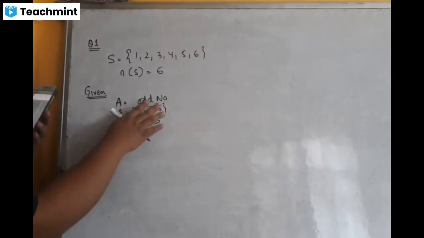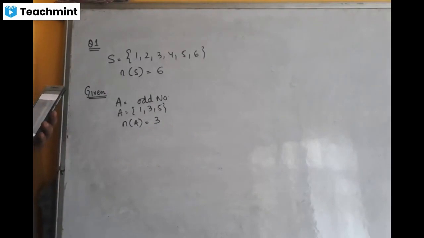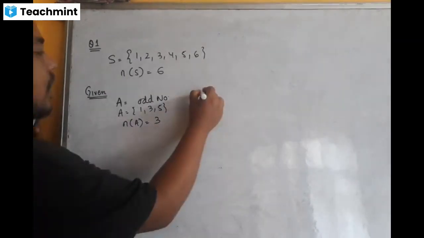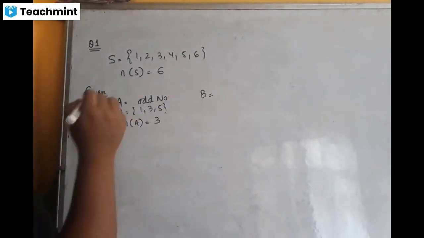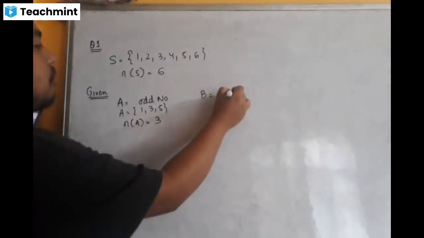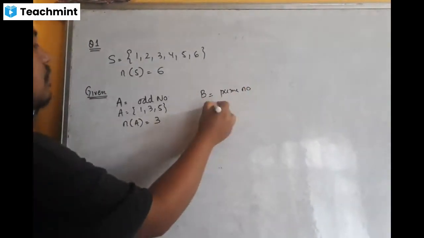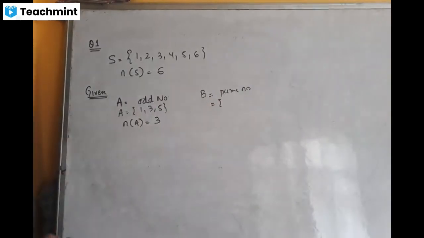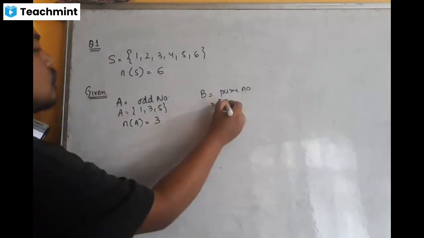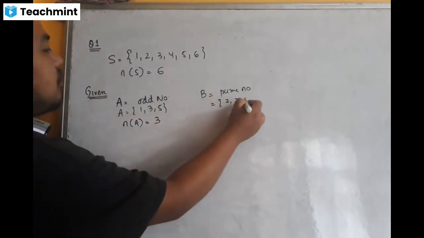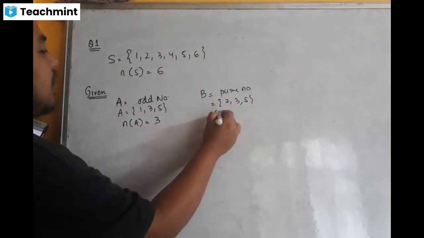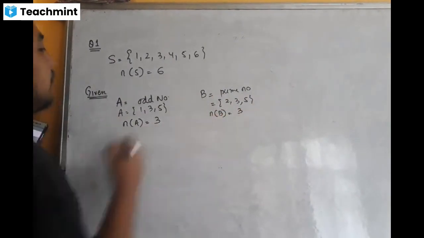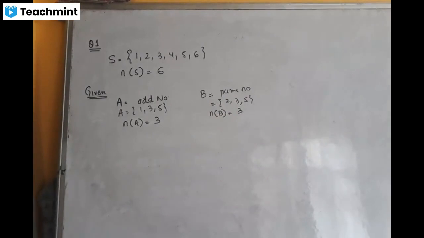Now this is already given. What is the probability that it is a prime number? So I have to find the probability of B, where B means a prime number. What are your prime numbers? Prime numbers are those numbers which are divisible only by 1 and itself. 1 is not a prime number. So 2 is a prime number, 3 is a prime number, and 5 is a prime number. So n of B equals 3.